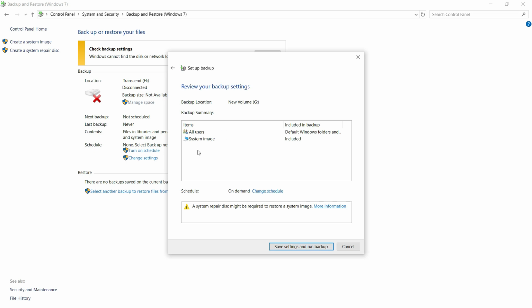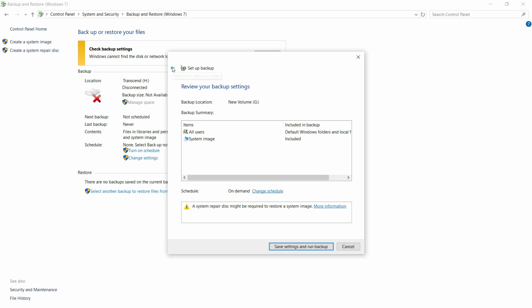These are the things it will back up. So all users, the default Windows folder, I think, and also local folders in the library. This includes document downloads and the rest. Then you have Windows operating system.